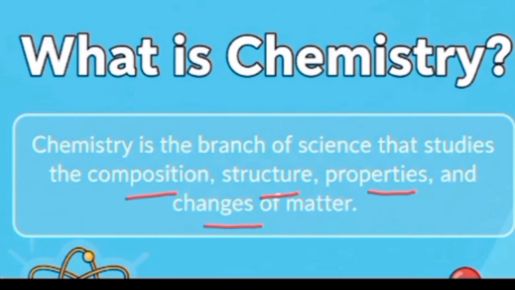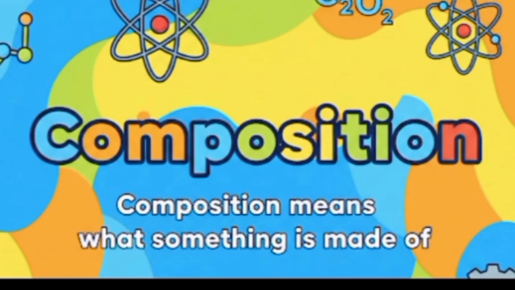In simple wording, it is the branch of science that deals with the study of composition, structure, properties, and changes of matter. In this video, we will discuss these terms one by one. What is meant by composition, structure, properties, and changes? Let's discuss what is meant by composition.